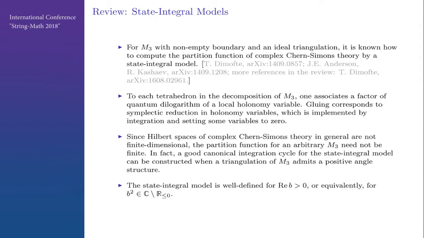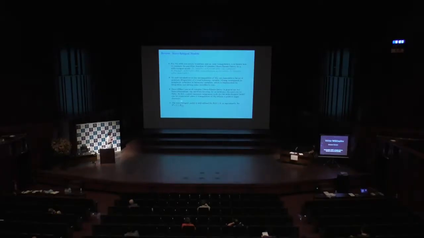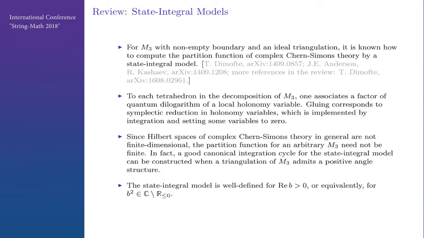There is a universal prescription of integration cycles for M3 which admits a positive angle structure. Then there is a canonical integration cycle on which the integral converges. And this state integral model is well defined for this parameter b with real part positive, or equivalently for b squared in C with the negative real axis thrown out.